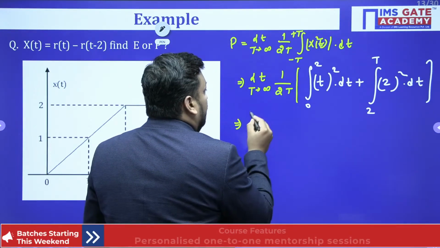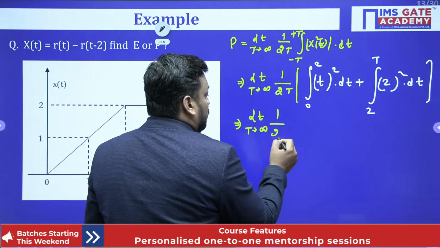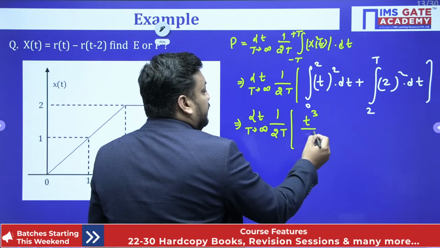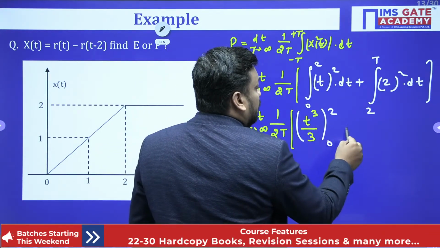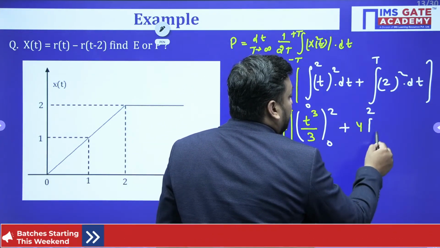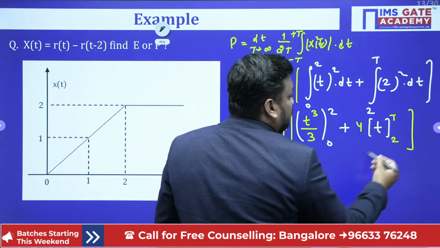Just apply the integration and limit, bachcho. So limit T tends to infinity 1 upon 2T outside the bracket only. When you integrate this, you will get t cube upon 3, with limits from 0 to 2, plus, students, here 2 whole squared, 4, will be outside the bracket, and the integration of dt with limits from 2 to capital T, bracket close.